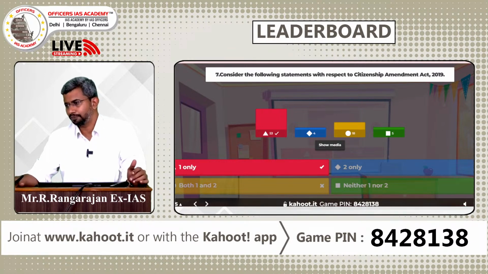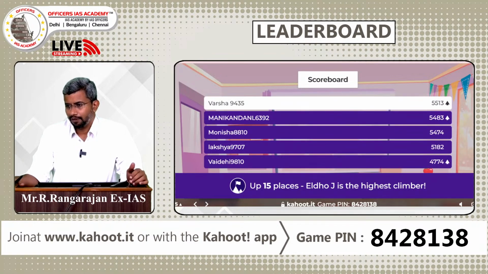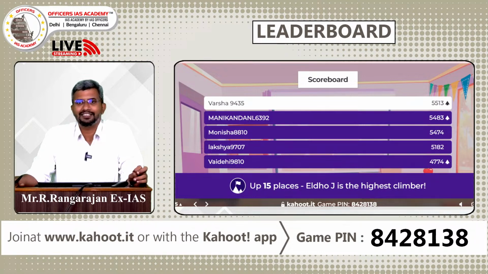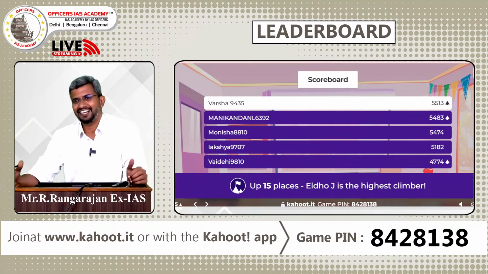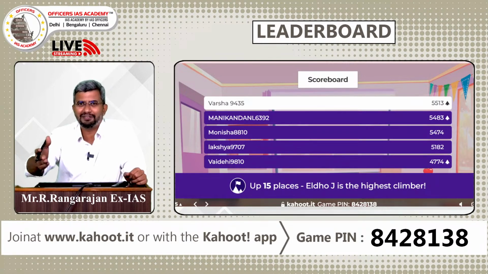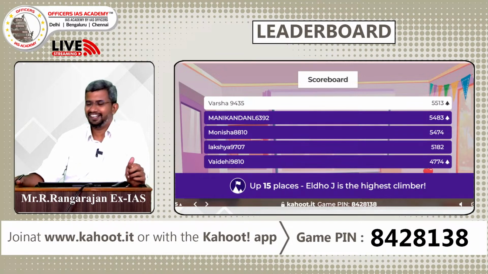Let's go to the leaderboard now. Oh wow, Varsha has climbed up, Manigandan has climbed up, Monisha has slipped to the 3rd place, Lakshya continues to be in 4th, Vaidehi has come back to the 5th, Eldo J 15 places up, highest climber, wonderful. So keep the spirit, guys. It's halfway mark. This is like a strategic timeout period, right? 7 questions up, 8 more questions to go. So anybody can catch up, right? It's like the slog overs of a match. Still not slog overs. This is the middle overs of the match, where you need to consolidate. Let's see how it goes.